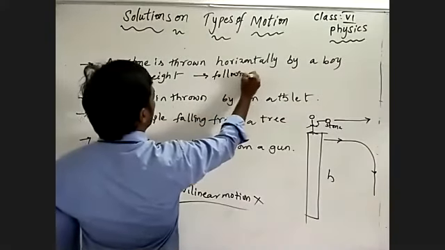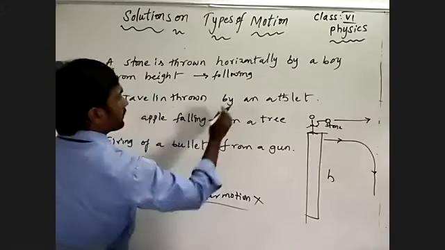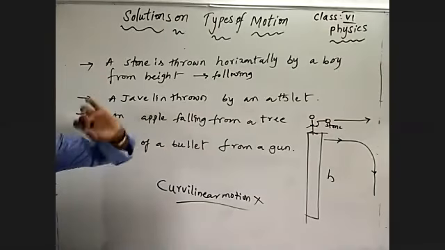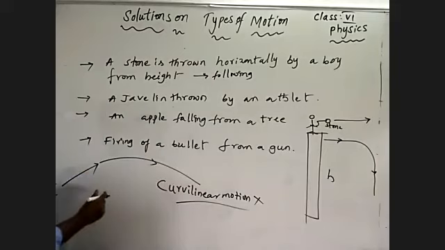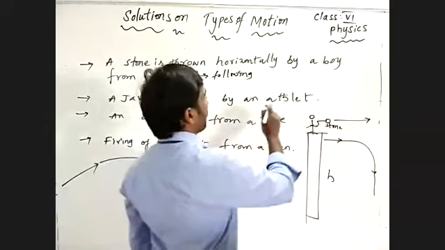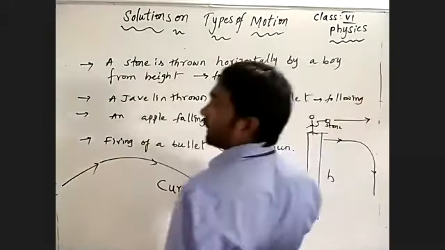And a javelin thrown by an athlete. A javelin is a long stick which has a sharp edge, thrown by an athlete in a game. The javelin thrown in a particular direction travels in the horizontal direction, then it will travel in a curved path to reach the earth. So the javelin thrown by an athlete is also following curvilinear motion.